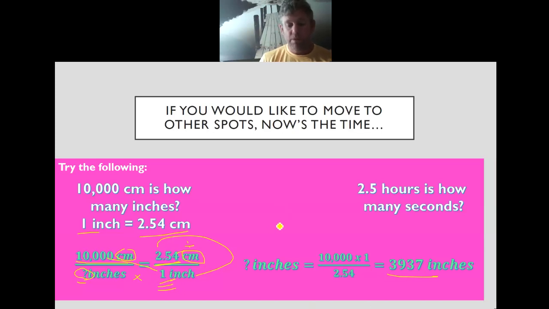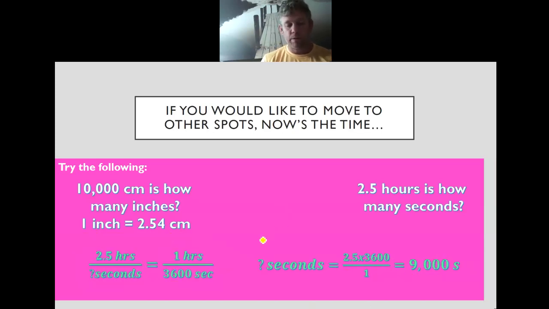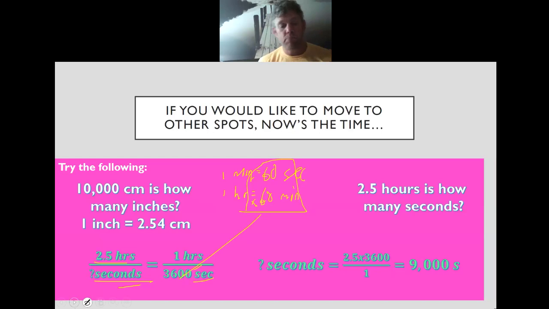Okay. Next one. Hours to seconds. All right, again, put my unknowns over here in seconds. Now, the way that I found seconds into hours is if I have 1 minute, that's equal to 60 seconds, right? In 1 hour, there are 60 minutes. So if I multiply those two 60s together, that's where that number comes from, okay?